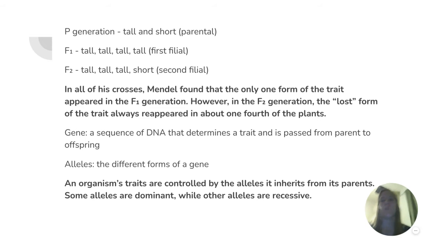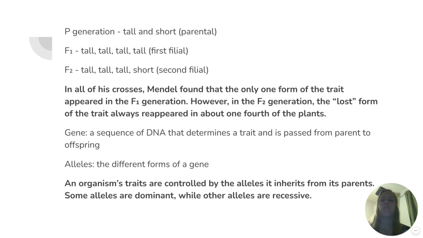So the P generation has tall and short, and that's the parental. Then the first filial, the first group under them, would be tall, tall, tall, tall. The second filial is tall, tall, tall, short. In all of his crosses, Mendel found that only one form of the trait appeared in the F1 generation. However, in the F2 generation, the lost form of the trait always reappeared in about 1/4 of the plants. So a gene is a sequence of DNA that determines a trait and is passed from parent to offspring.